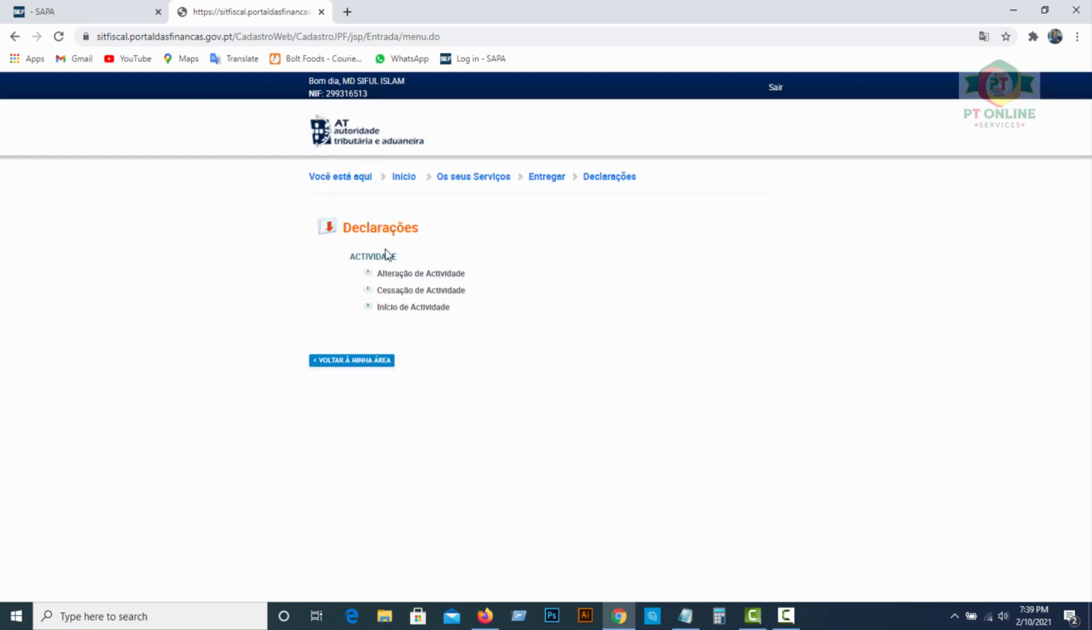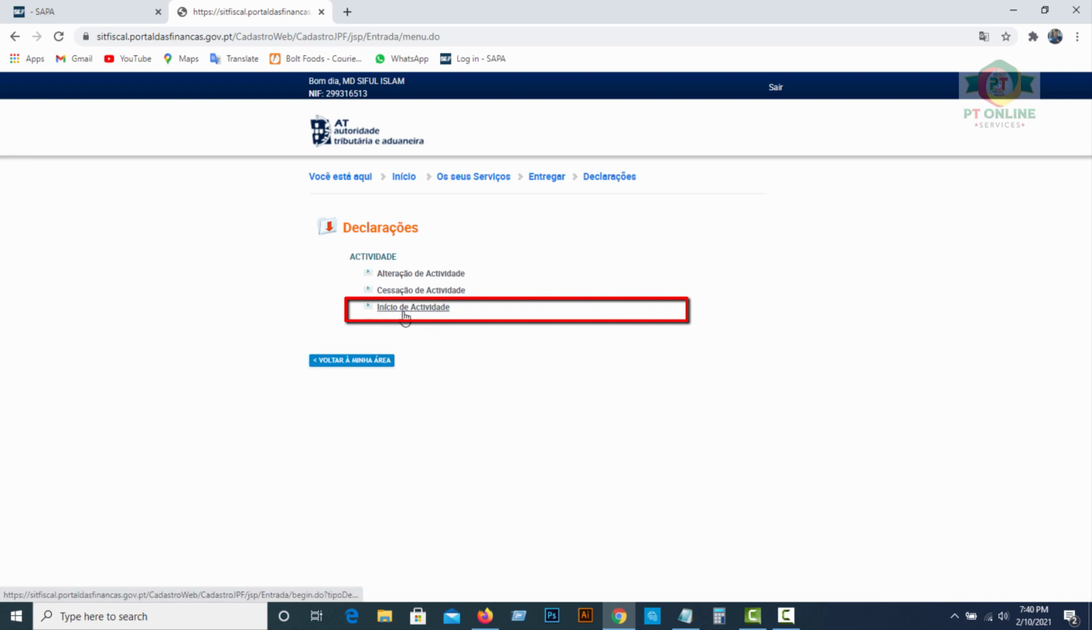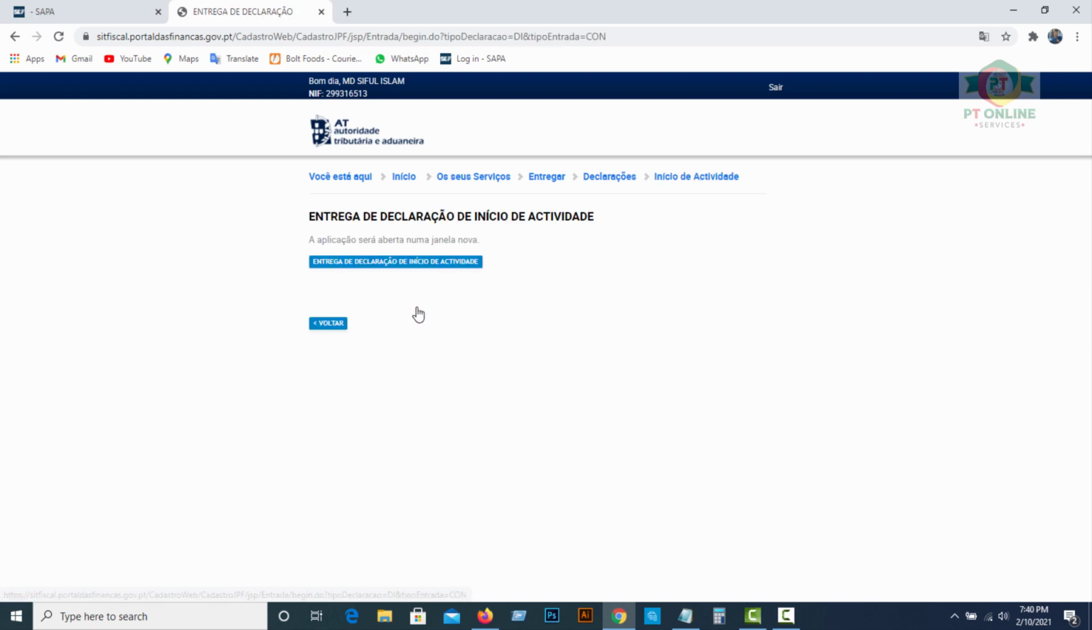And here there are three options: alteração de atividade, cessação de atividade and início de atividade. Click here, início de atividade, and click here, entregar a declaração de início de atividade.